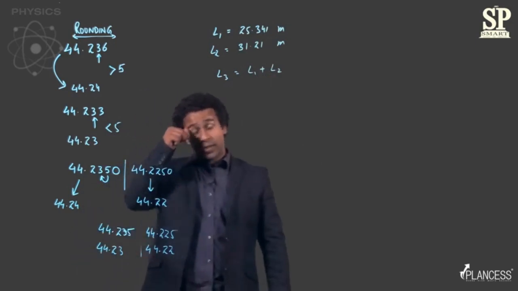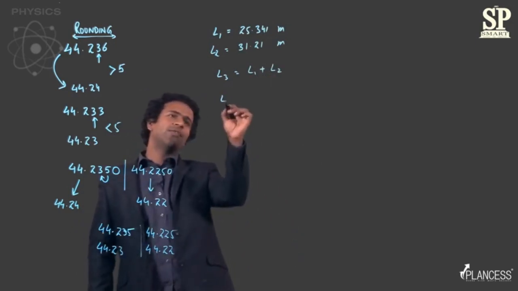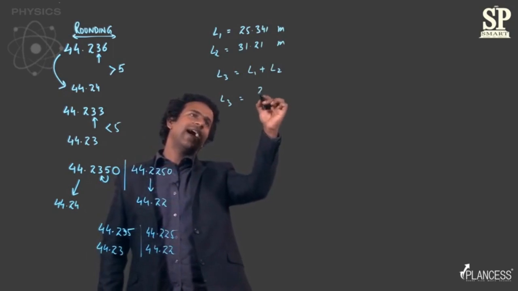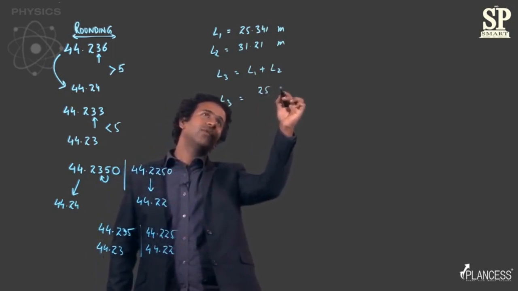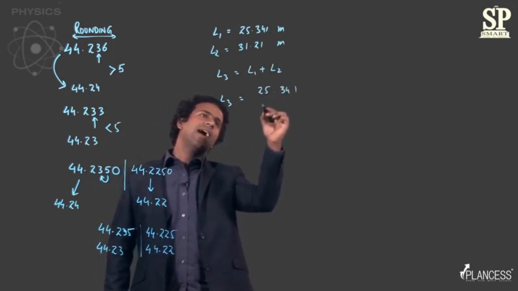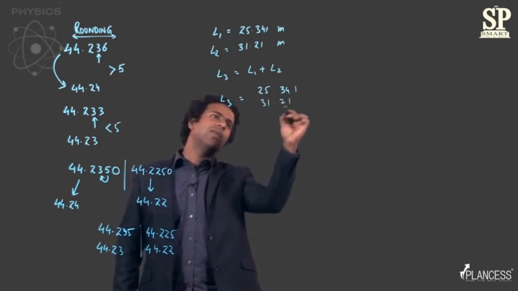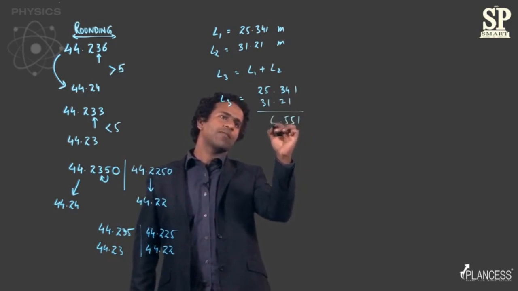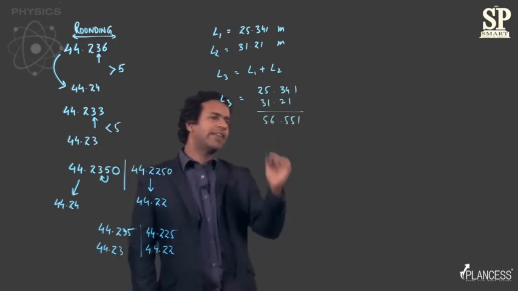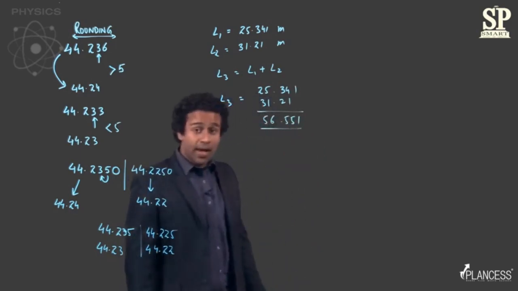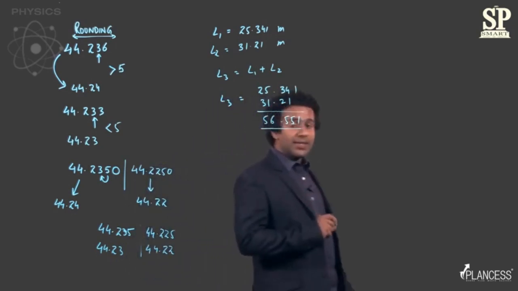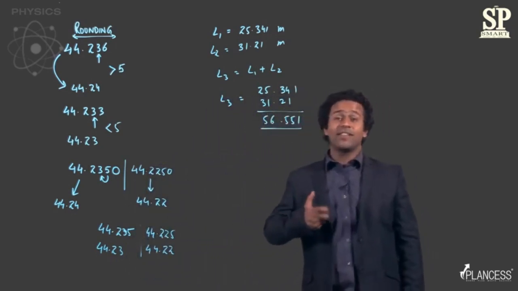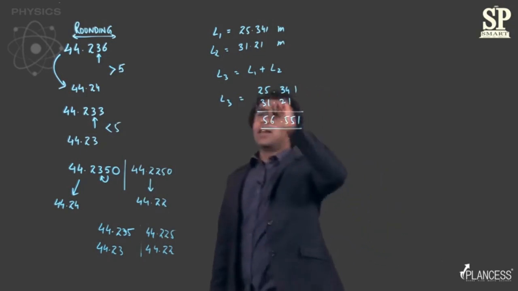Now, doing this is easy. You already know to find L3, you should simply add these numbers, 25.341 and 31.21. So this will give you 56.551.